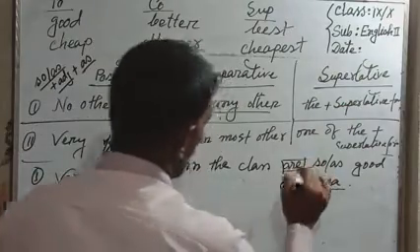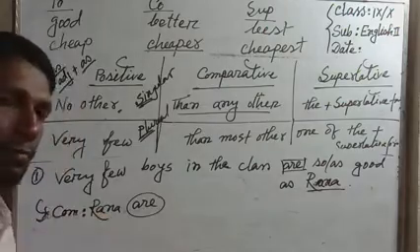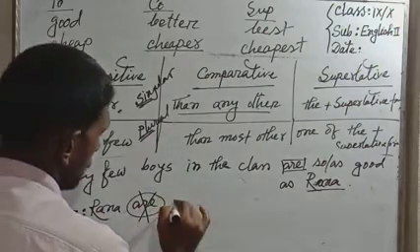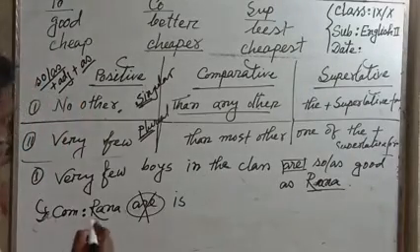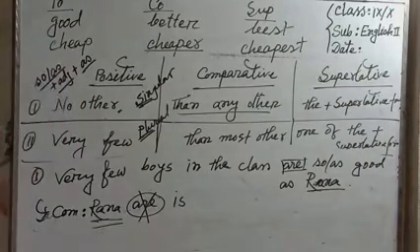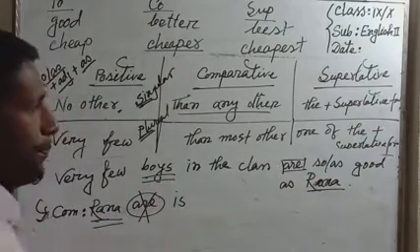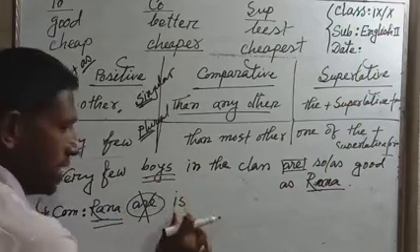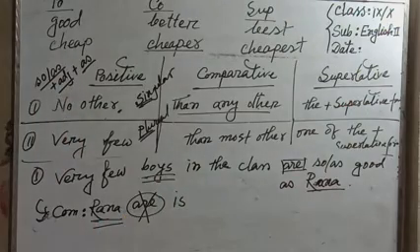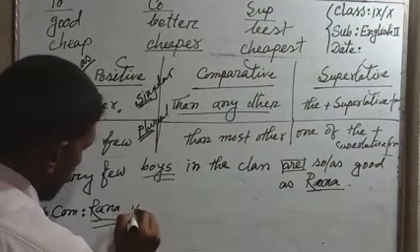Why we don't use are? Why we use Rana is? Because this subject is singular, but here boys, so are, but here it is turned into Rana, so we use is. That is the main fact. So we use Rana is.